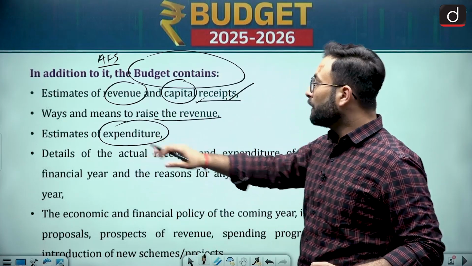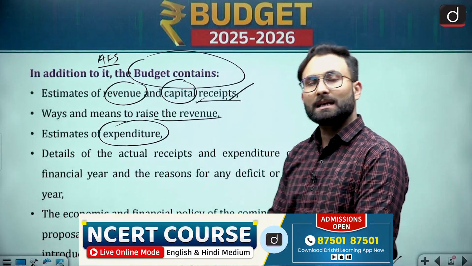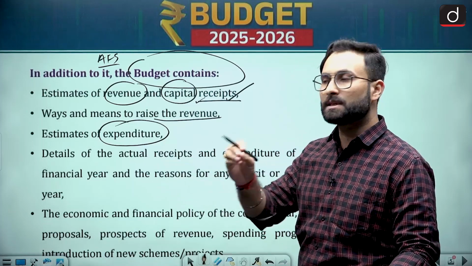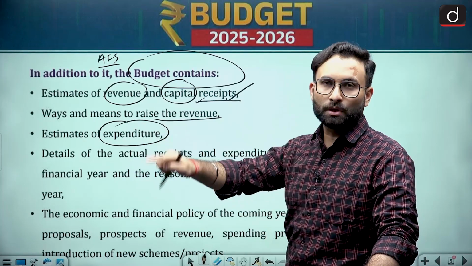Okay. Now details of the actual receipts and the expenditure of the closing financial year, because in the last year we have already had the receipts, we have spent the money. So basically we are writing that down as well, and we are putting those details before the parliament as well.